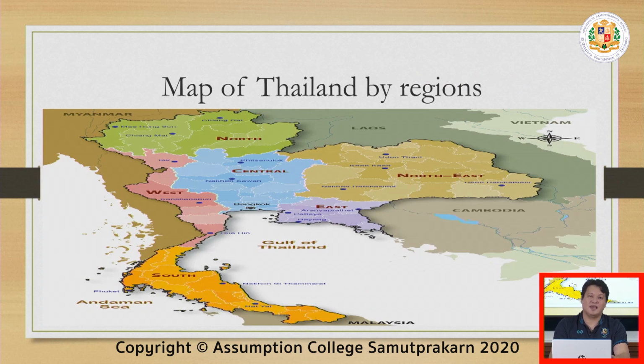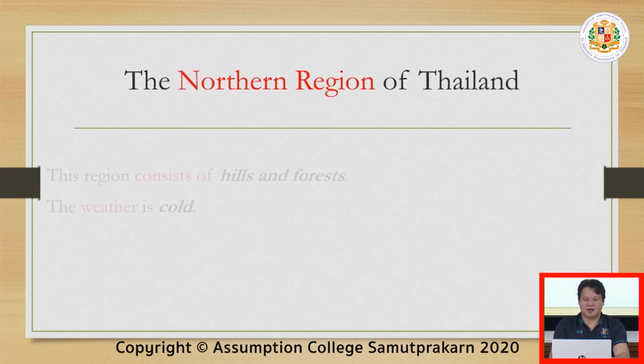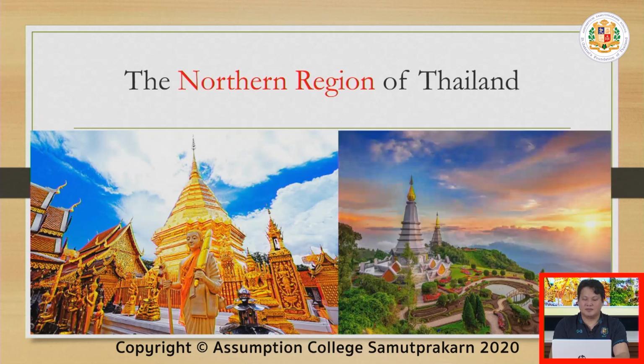As you can see in the map behind me, Thailand is divided into 6 regions. You can see the colors. North is represented by green, south orange, central light blue, the west is pink, east is purple, and northeast is light brown. Now, these are the beautiful places that you can see in the northern region.